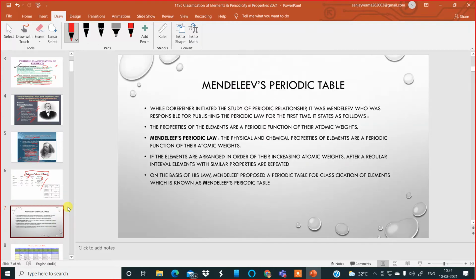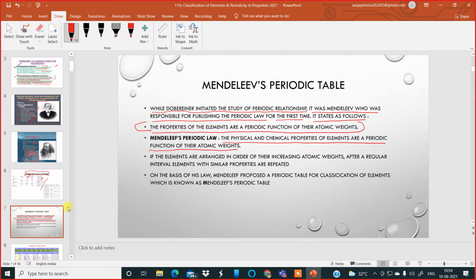Now, if you look at the details of the Mendeleev periodic table and the periodic law, we find that while Dobereiner initiated the study of periodic relationships, it was Mendeleev who is responsible for publishing the periodic law for the first time in history. The law states like this: the properties of elements are a periodic function of their atomic weights. This is what he had stated. The physical and chemical properties of elements are a periodic function of their atomic weights, atomic masses. But it was not exactly correct.